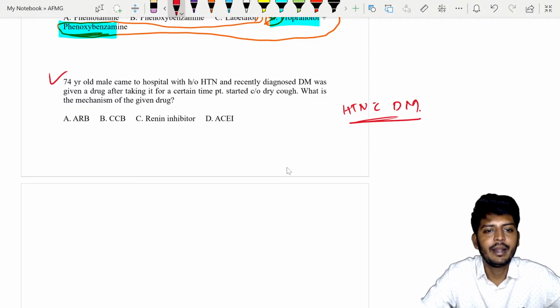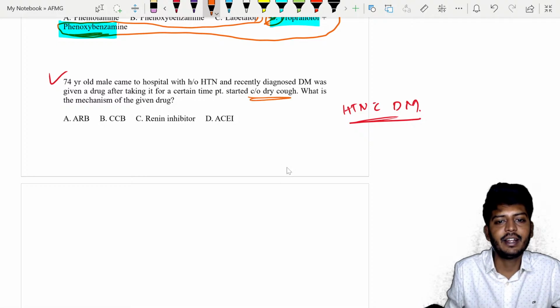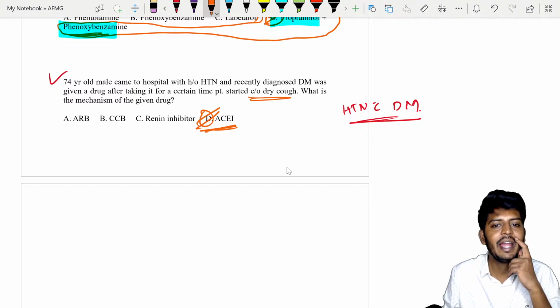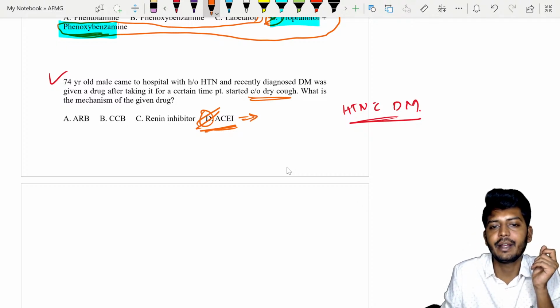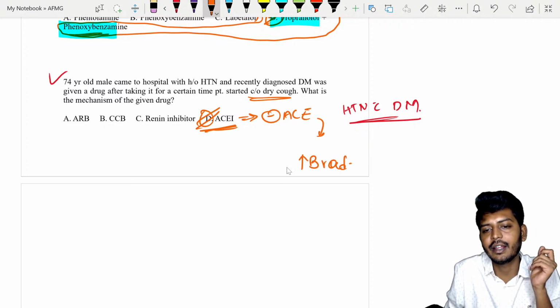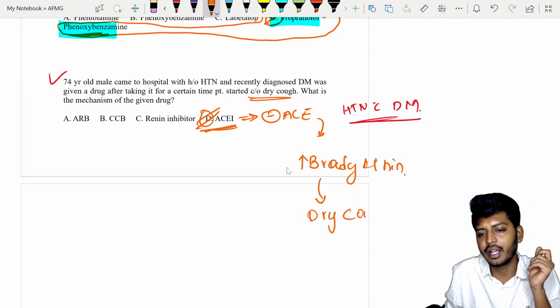After taking the drug for a certain time, the patient is suffering from a dry cough. Dry cough is a side effect of which group of drugs? ACE inhibitors. They inhibit the ACE, which leads to an increased amount of bradykinin, and that leads to dry cough.